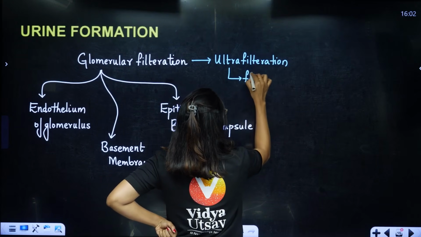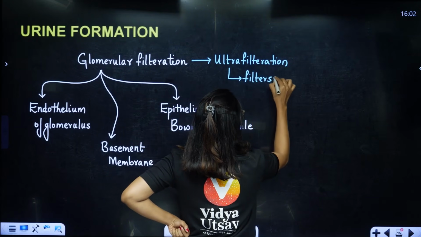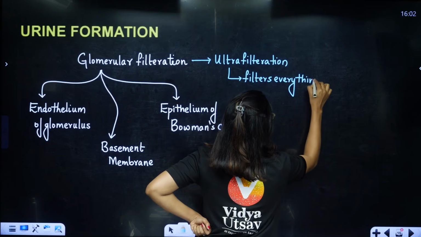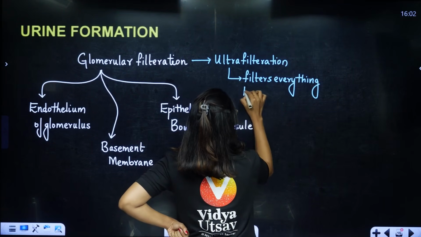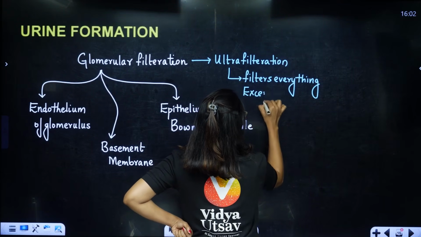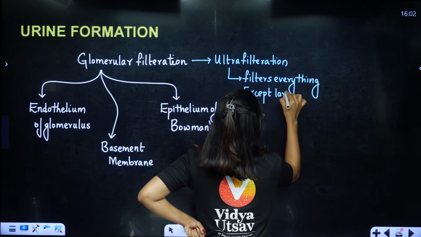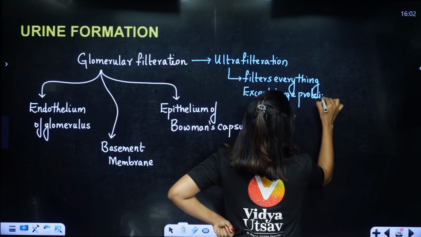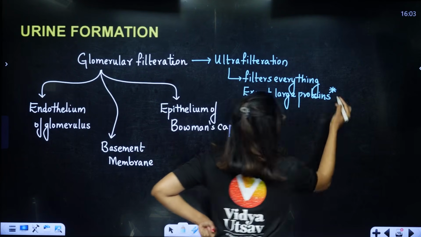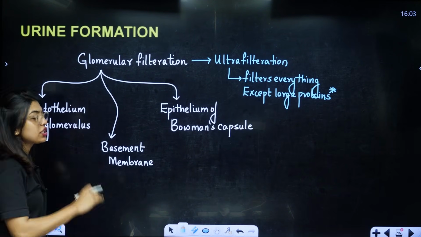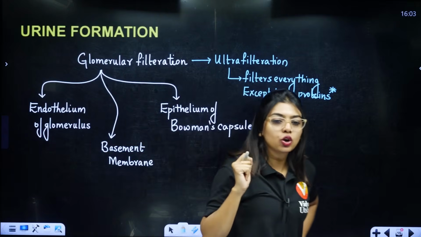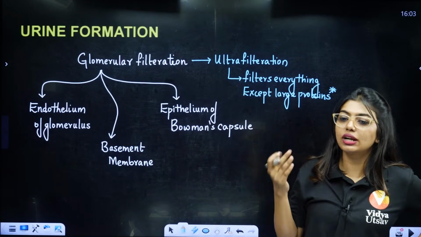Understood, students? So except large proteins, almost everything is filtered, and that is why it is called ultrafiltration. Glomerular filtration is also called ultrafiltration.